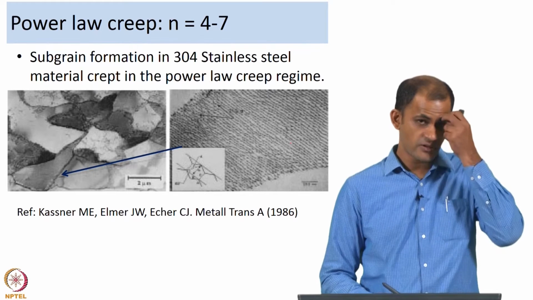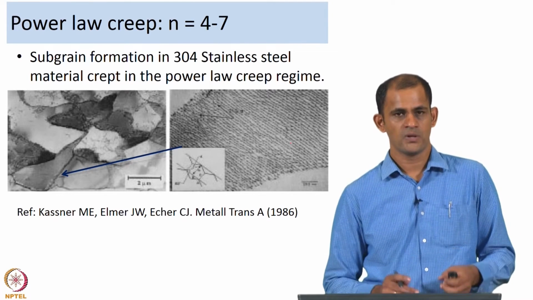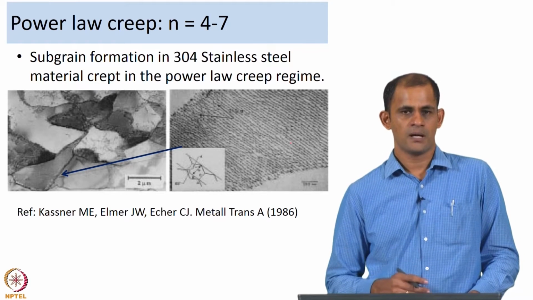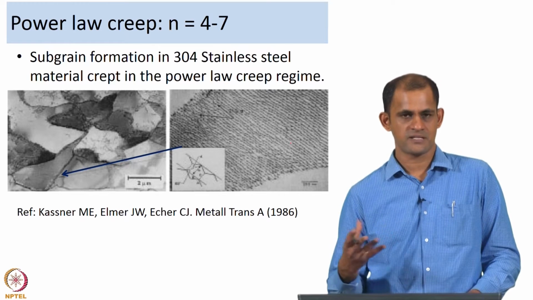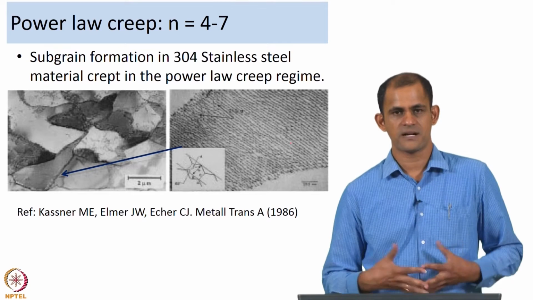Now, what kind of microstructures would you expect in the power law creep regime? Since this involves dislocation climb, the climb is what we are describing as the rate controlling step. Why is it known as the rate controlling step?